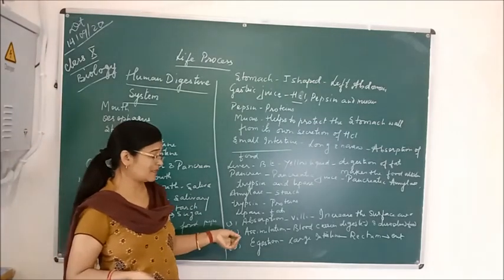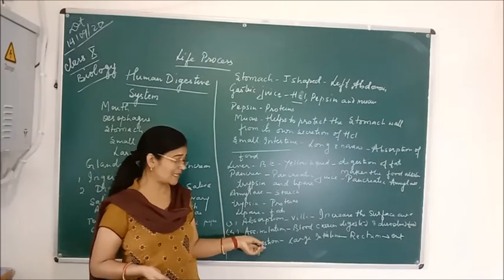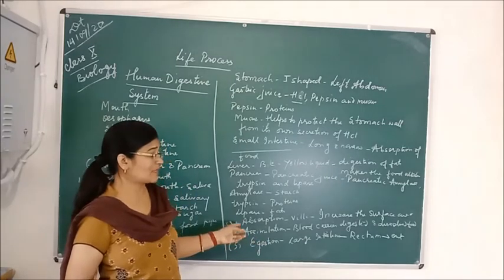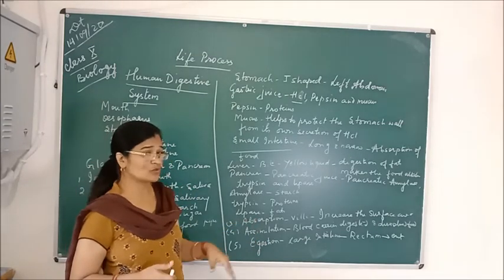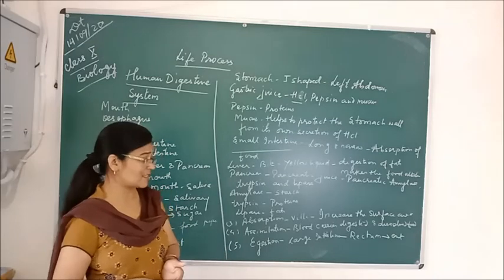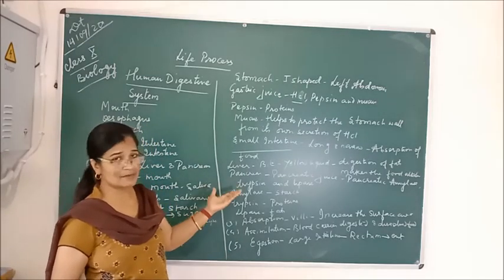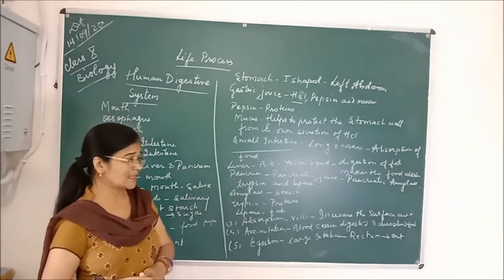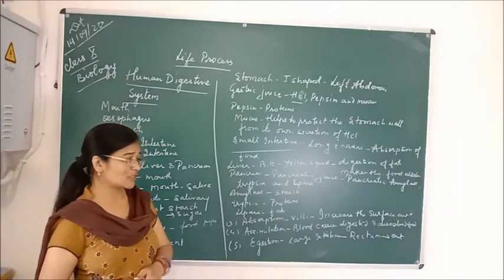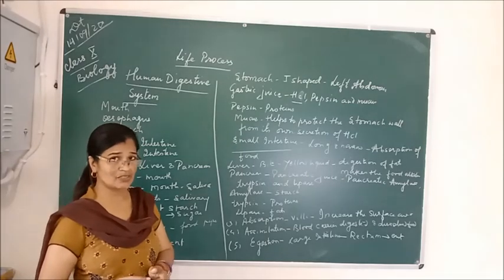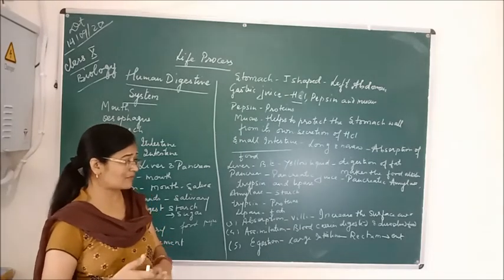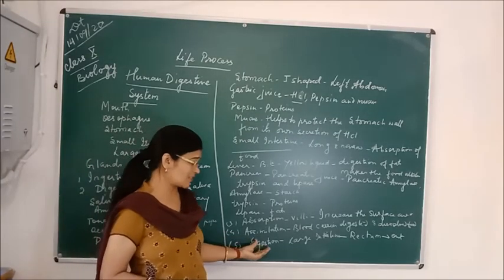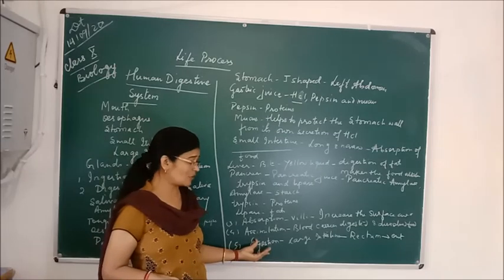And after that the last process which completes in the digestive system is the process of egestion. In egestion, the undigested food which is not digested by the small intestine is excreted out. Now it goes into the large intestine. The large intestine mostly consists of the rectum, in which the food is stored for some time, and after that it is passed out by the process of egestion. So this whole complete process is called egestion.